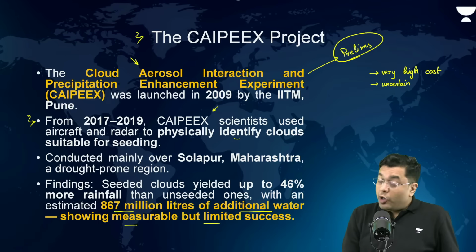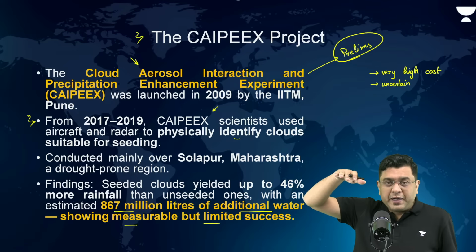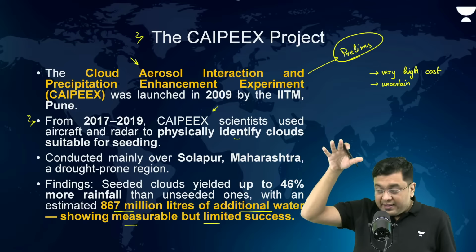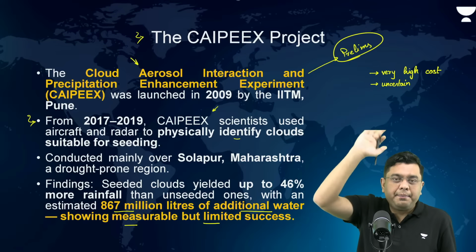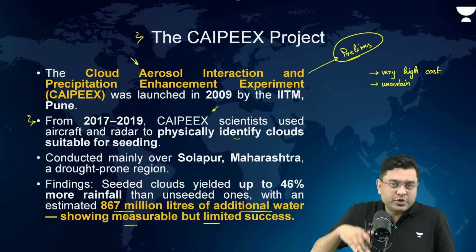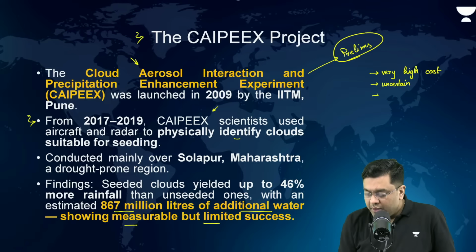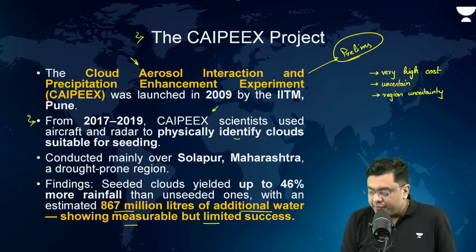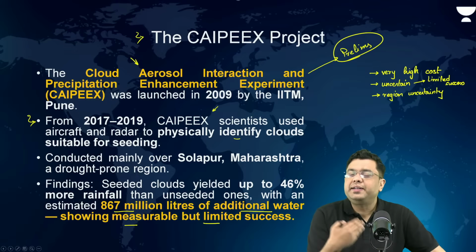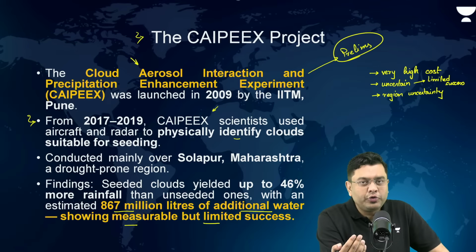The region. Now, if you have carried out cloud seeding over a particular area, it need not be the case that rainfall will happen there itself. It might happen 100 kilometers to the east, west, north, or south. So, region uncertainty. Okay. Then, it depends on the types of clouds. So limited success. So this is its limitation. It cannot be repeated time and time again. It can only be carried out so many times.